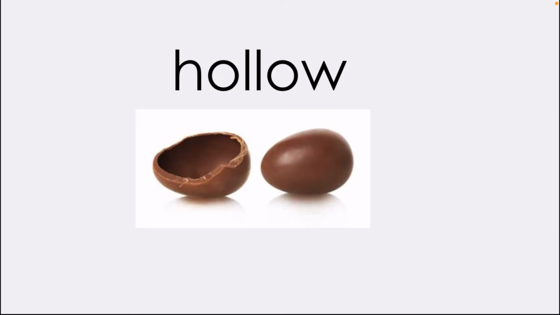Hollow. Now, we looked at this word when we were learning about the Greek myth, the Trojan horse, because they built a hollow horse and they got inside and hid. So hollow means that it's empty on the inside. Hollow.